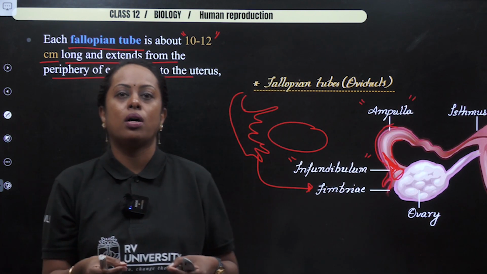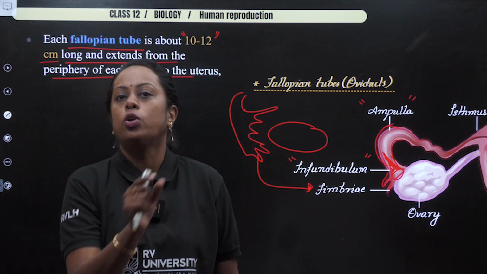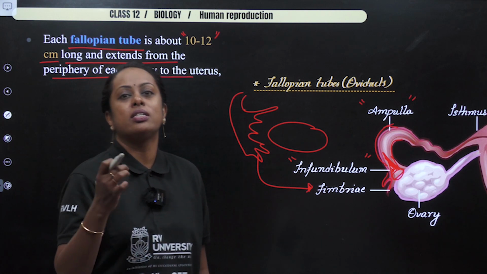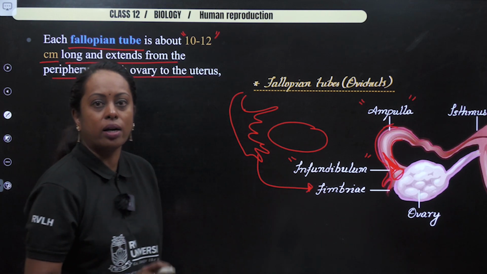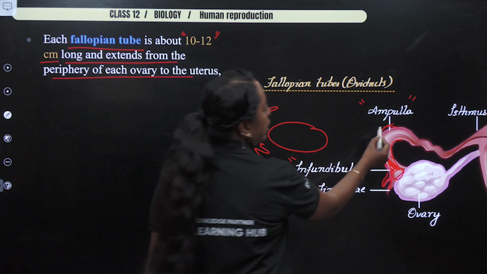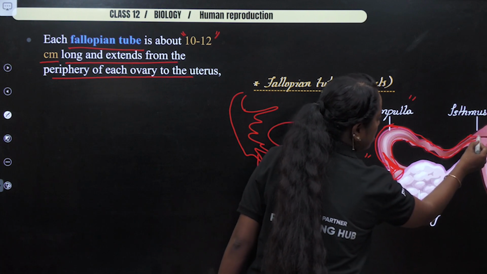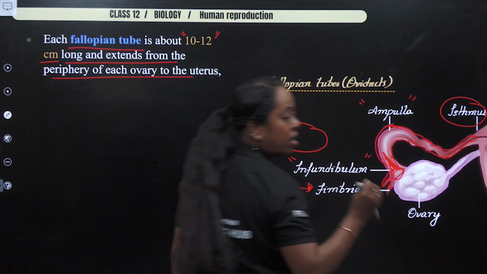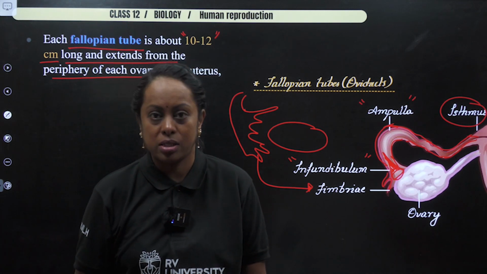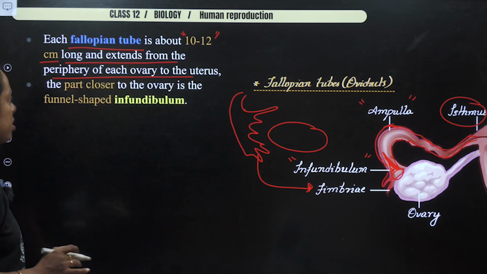It is wider because it's the place where a sperm and ova are going to meet to bring about a process called fertilization. So if there is a question, which is a region where fertilization is going to occur, you will say that region is called as ampulla. Finally, the oviduct narrows and attaches to the uterus. The region of the oviduct which is attached to the part of the uterus will be called as isthmus. So I hope you understood the different regions here. Now once again we shall revise.